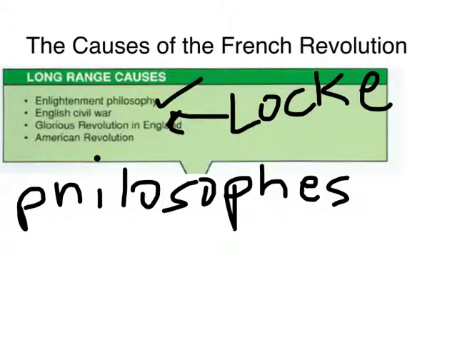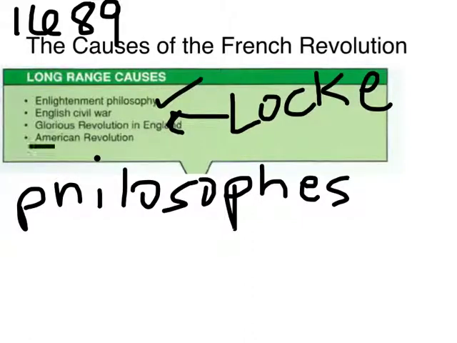Also, the Glorious Revolution in England, which occurred in 1689, 100 years before the French Revolution. If you remember, in the Glorious Revolution, the people of England forced the monarchs, William and Mary, to sign the English Bill of Rights and established a limited constitutional monarchy. Well, this is also going to inspire the French, and the first stage of the French Revolution is the attempt to create a limited constitutional monarchy.